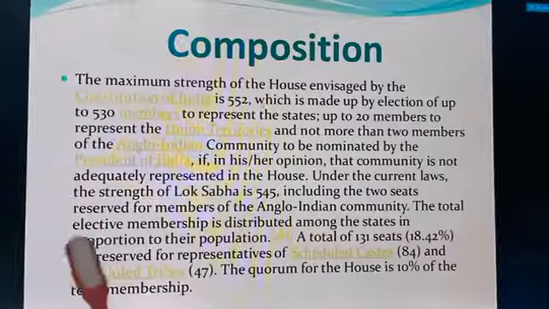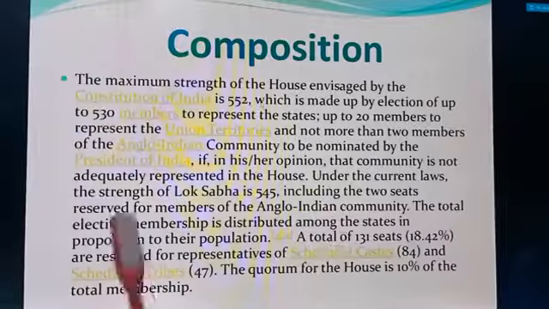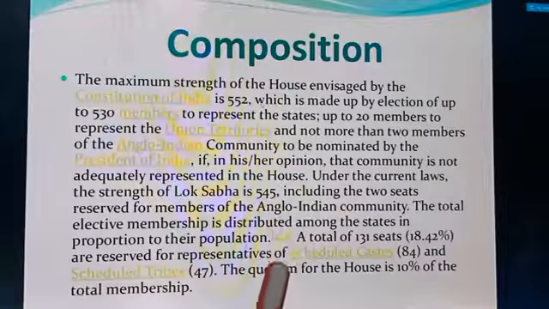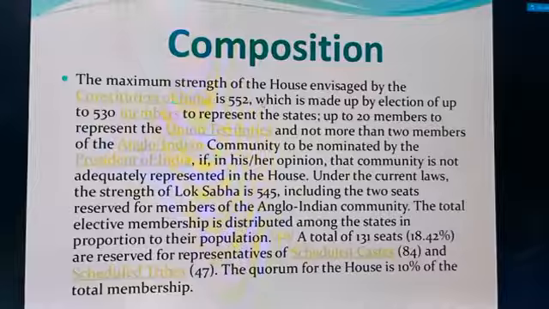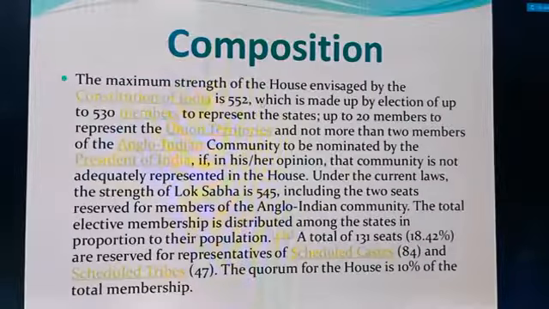So the total elective membership is distributed among the states in proportion to their population. What does it mean? According to the land mass and the population, for example, UP is one of the biggest states in India. So the seats allotted to UP will be more than Goa, because the population of Goa is not as much as UP. So according to their population, the seats are divided.